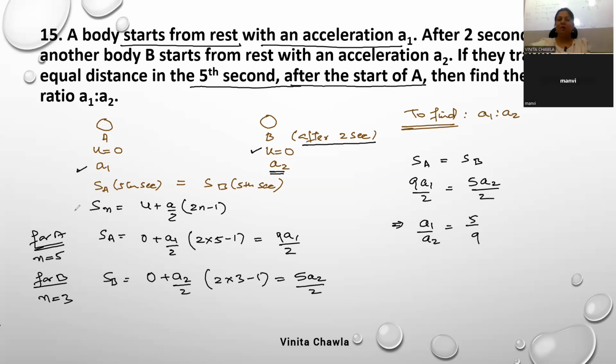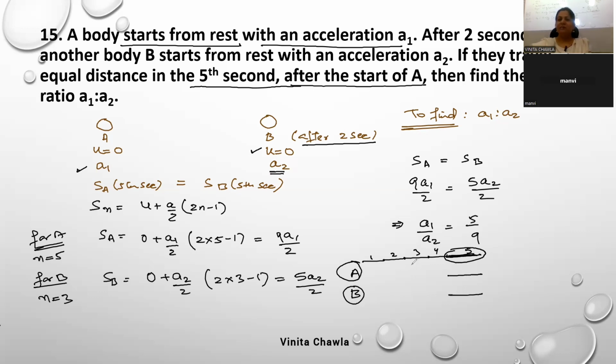This is the distance traveled by the object in nth second. Nth second means first second, second second, third second, fourth second. This is how we find. Nth second can be anything. N can be 1, 2, 3, meaning how much distance was covered in that particular second. So fifth second means first second, second second, third second, fourth second, and this is fifth second. So the distance traveled by both the objects in fifth second is equal. The distance covered by object a in fifth second is this much. The distance covered by object b in fifth second will be the same.